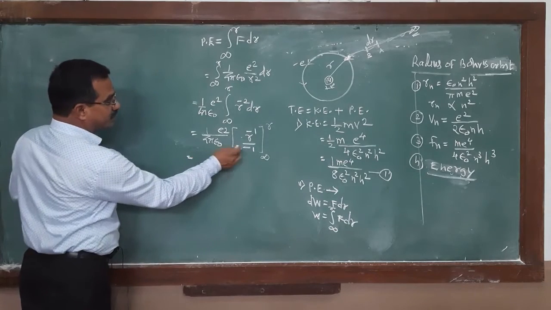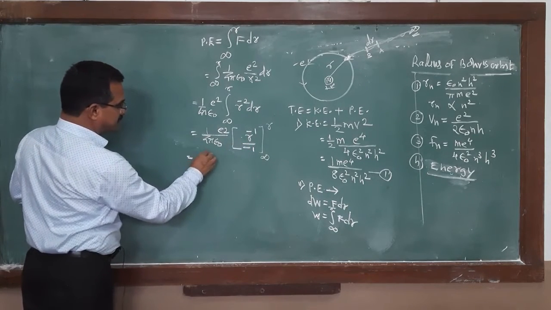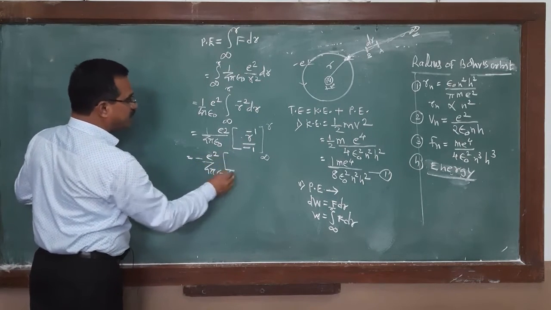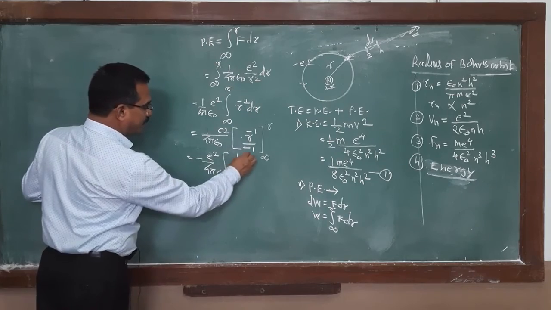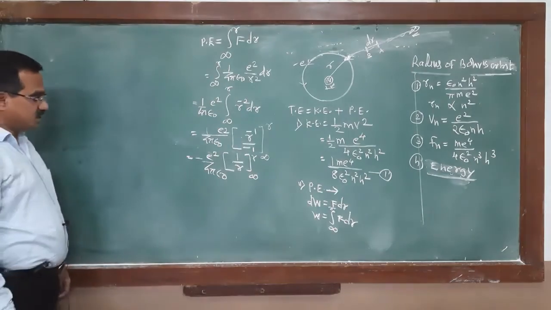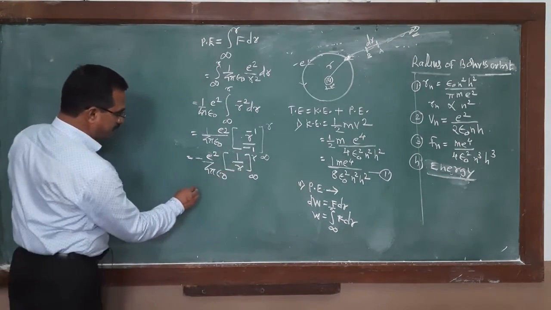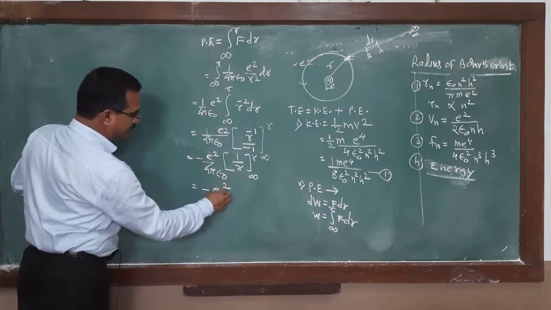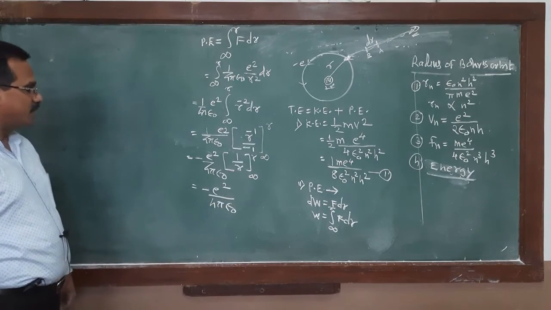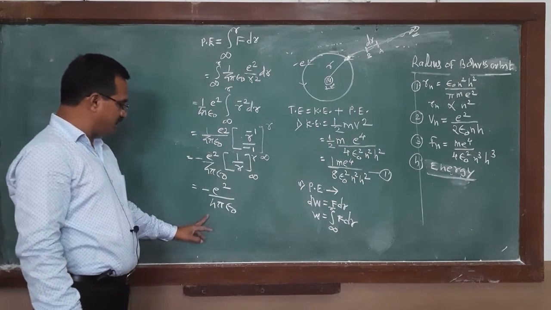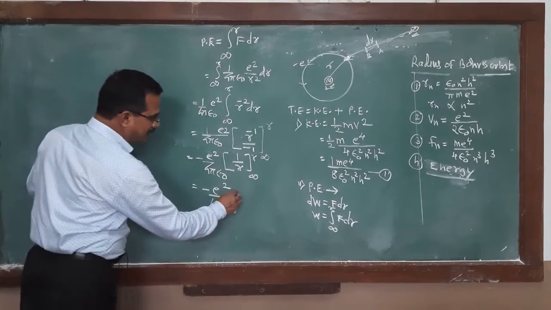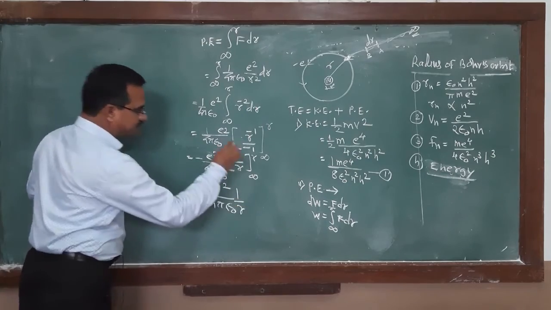That must be equal to minus 1 upon 4 pi epsilon 0, e square, in brackets 1 upon r, with limits from infinity to r. In this equation, the upper limit is r, giving minus e square divided by 4 pi epsilon 0, and 1 upon r as it is.